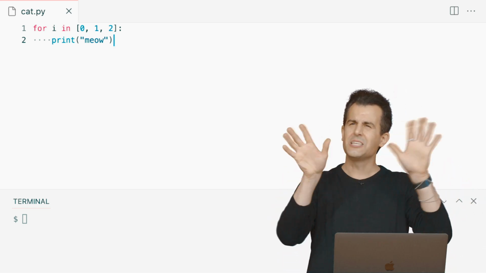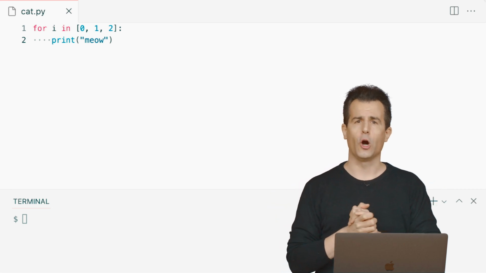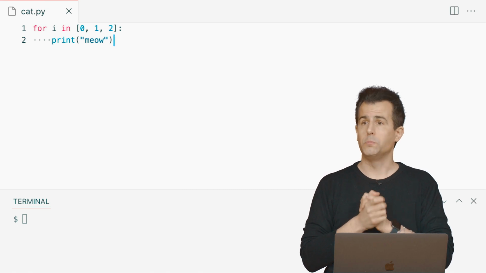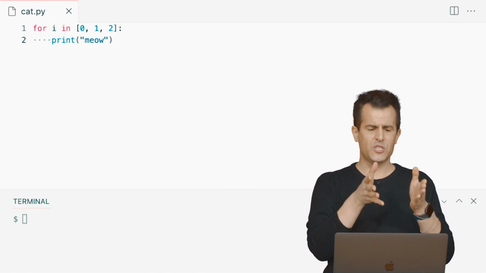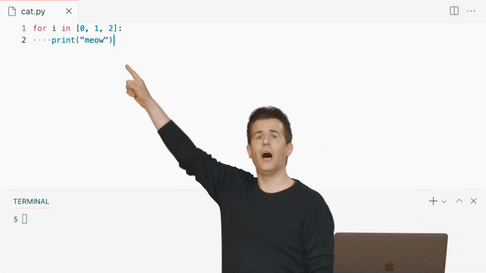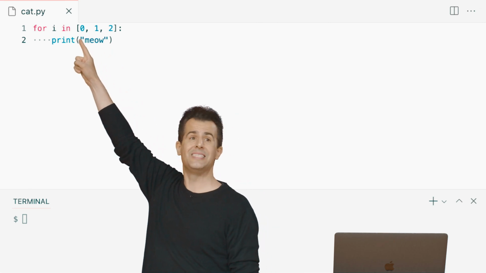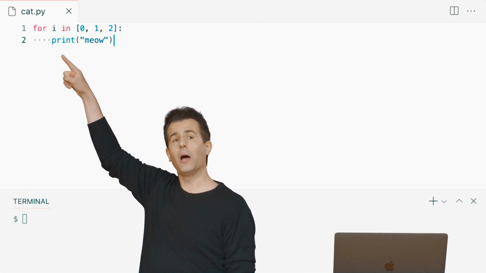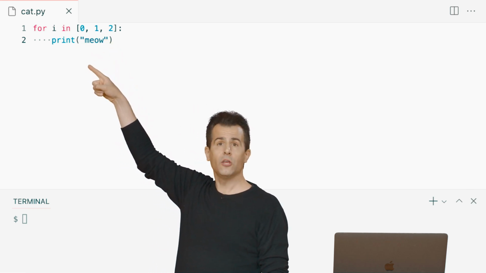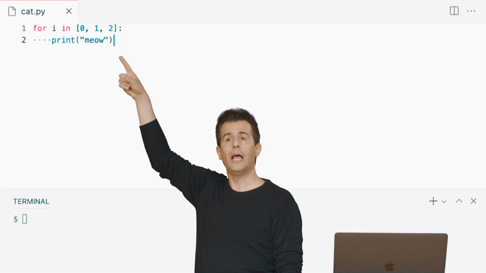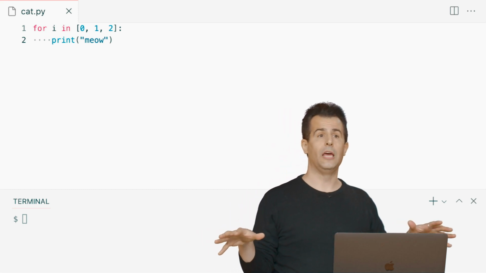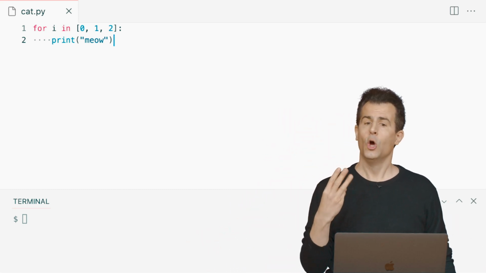A for loop kind of simplifies all of that. It just says if you want a variable like i, a number, and you know in advance how many times you want this loop to execute, 3 times, we'll just specify explicitly what values you want i to take on. In this loop, i will be automatically initialized by Python to be 0. Then meow will be printed. Then Python will automatically update i to equal 1. Then meow will be printed. Then Python will automatically update i to be 2, and meow will be printed. And because that's it for the values in that list, Python will stop, and it will only meow a total of 3 times.